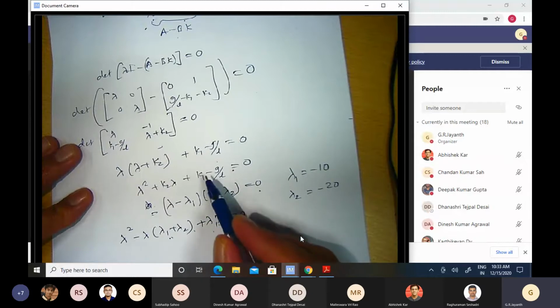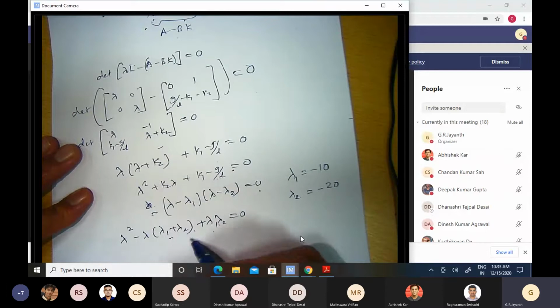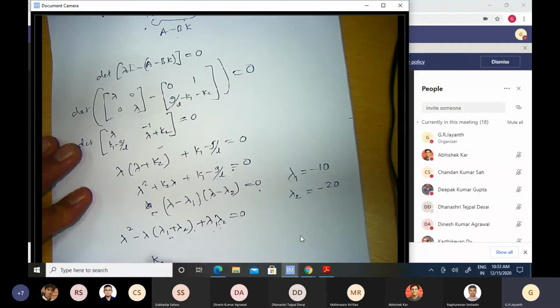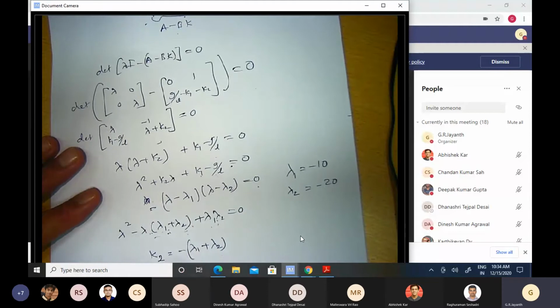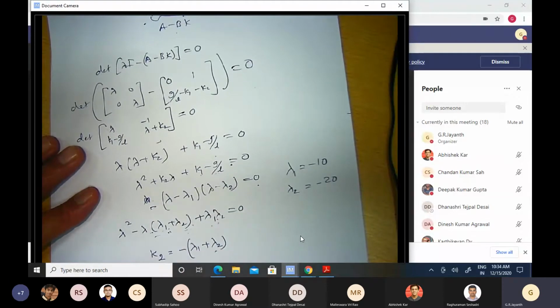I can express K1 and K2 in terms of lambda 1 and lambda 2. I would see that K2 has to be equal to minus of lambda 1 plus lambda 2, because the coefficient of lambda here is K2 and here it is minus of lambda 1 plus lambda 2, and then K1 minus g by L should be equal to lambda 1 lambda 2.